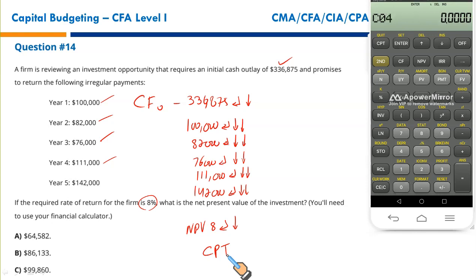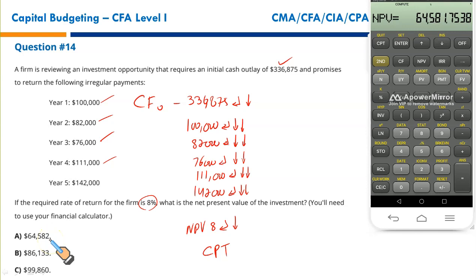Then we have 111,000. You press enter, down arrow key twice, and then you have 142,000. Enter, down arrow key twice. We need to find NPV. So you'll press the NPV key. The system will ask you to enter the discount rate, that is 8. Press enter, the down arrow key. Now simply press the CPT button and it'll give you your NPV straight away, that is 64,582. That makes A the correct option.